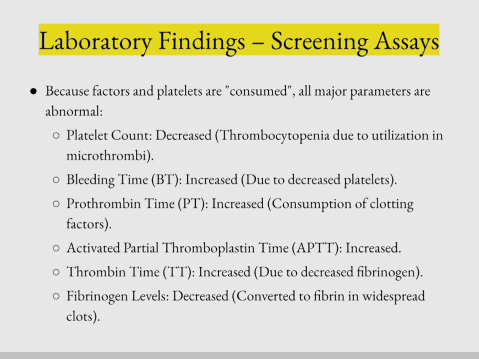Now what are the laboratory findings? Because factors and platelets are consumed, all major parameters are abnormal. The platelet count is decreased, and bleeding time is increased due to decrease in platelets. Prothrombin time is increased due to consumption of clotting factors. The APTT is also increased due to consumption of clotting factors. The thrombin time is increased due to decreased fibrinogen, and fibrinogen levels are also decreased because fibrinogen is converted to fibrin for the formation of widespread clots.